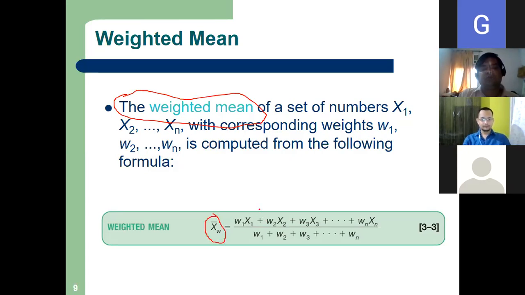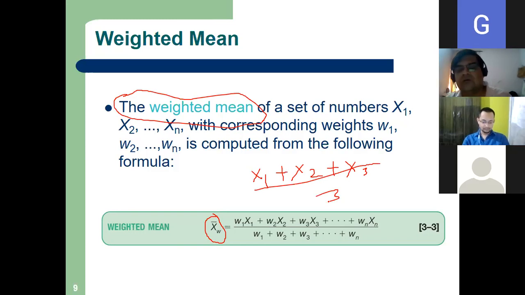Till now we were simply adding. Suppose I have 3 numbers, we take x1 plus x2 plus x3 divided by 3. So we simply take the sum and divide by 3 if there are 3 data points.